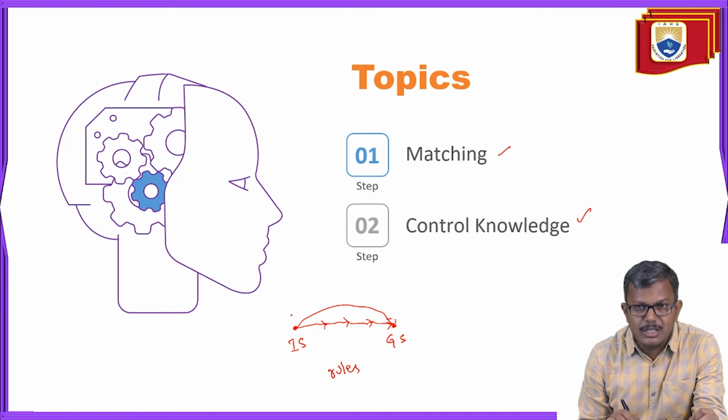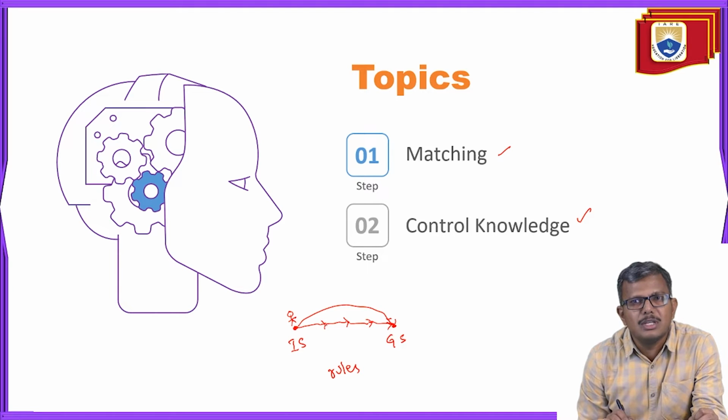In the earlier sessions, we discussed a point called rules. When you are in a particular state, for example, think that you are in the initial state, you want to move towards another state, say state 1. What makes you move from this state to that state is applying the rules to this particular state. If that rule is applicable, automatically it will make you move to that particular state.